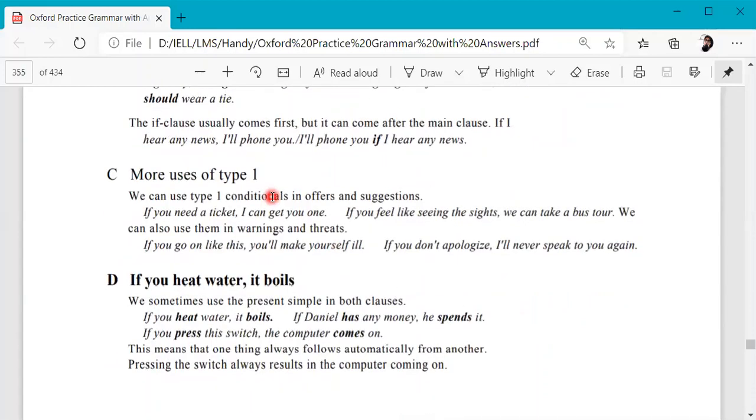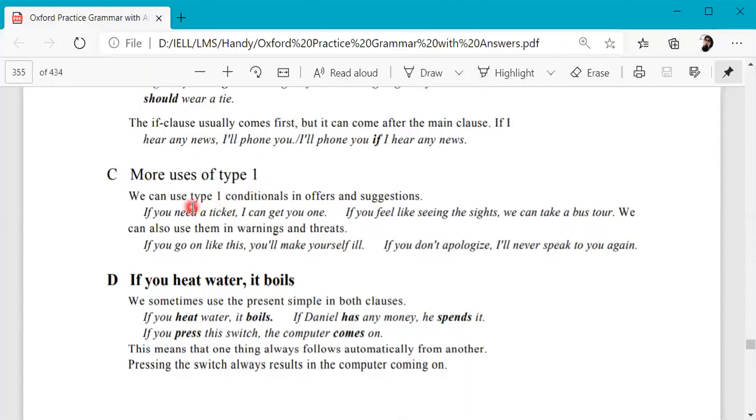So we can see where we can use type 1 conditional. Now it should be clear that by type 1 conditional, we mean the actions which are possible and likely to happen. Okay, so with present in the if clause and future in the main clause, we are talking about type 1. We would talk about type 2 and 3, and then you will have a fair idea.